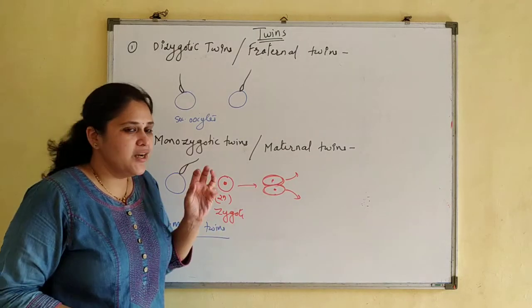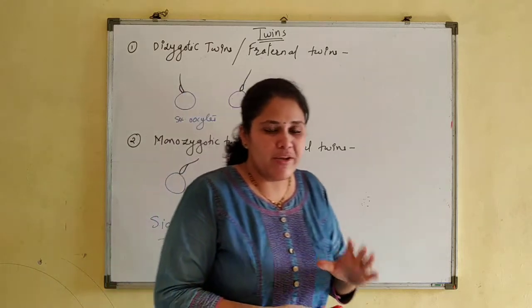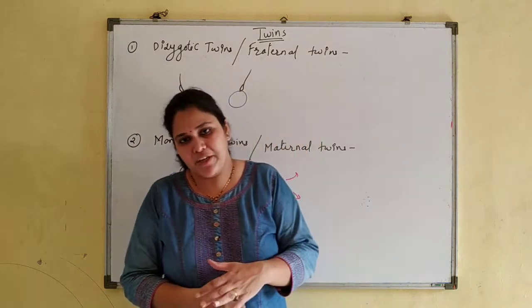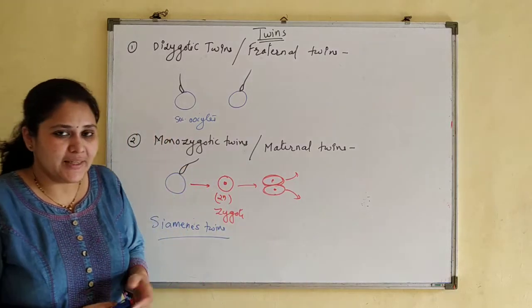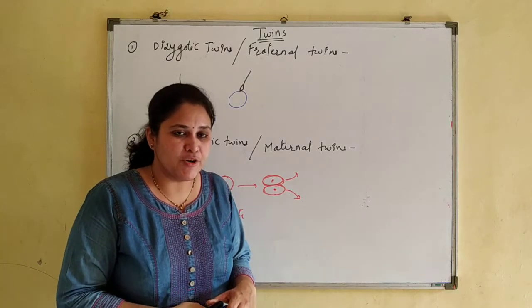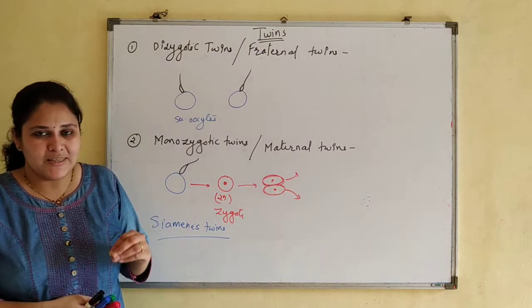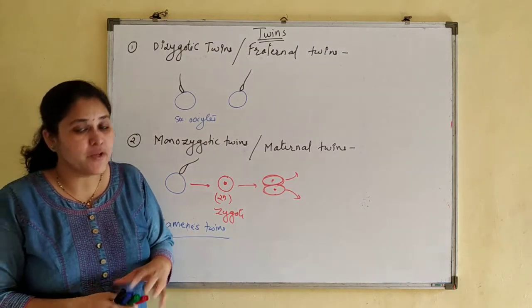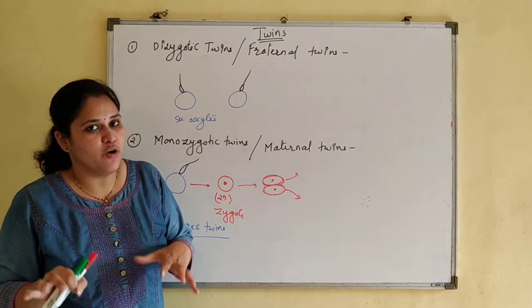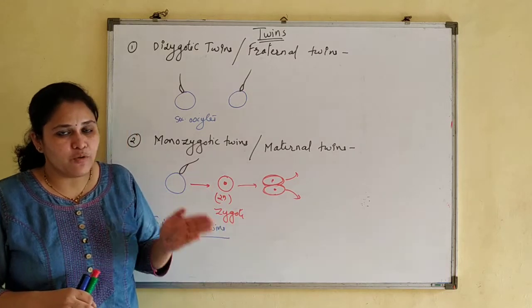So in this way twins are formed. Today we have completed the process of fertilization and we have seen how zygote is formed. In the next class we will study what is cleavage, that is a special type of mitotic division which takes place in zygote, how it differs from the normal mitosis, and the types of cleavages.